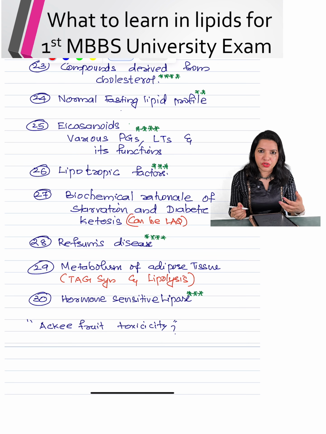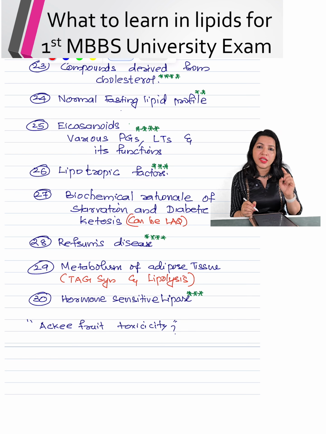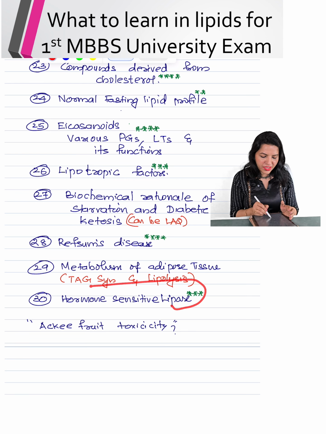Metabolism of adipose tissue. Whenever this question is asked, students are confused what to write. Nothing to worry. You have to write about the triacylglycerol synthesis and the triacylglycerol degradation. This is what you have to write. Lipolysis and TAG synthesis. This is what you have to write. Then one very important enzyme in the adipose tissue is the hormone sensitive lipase. That also can be asked.